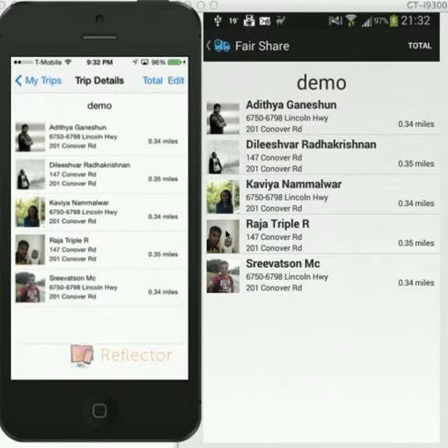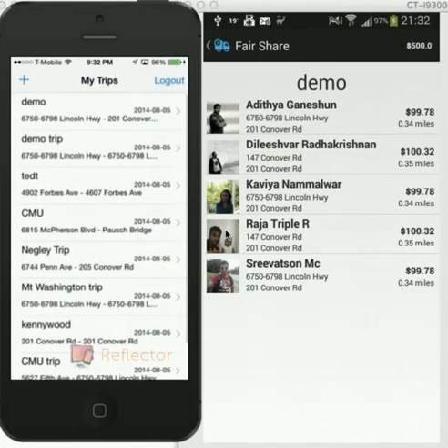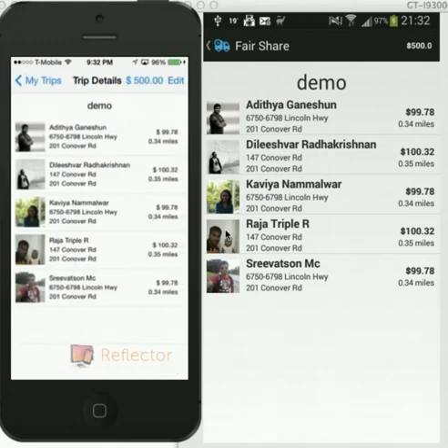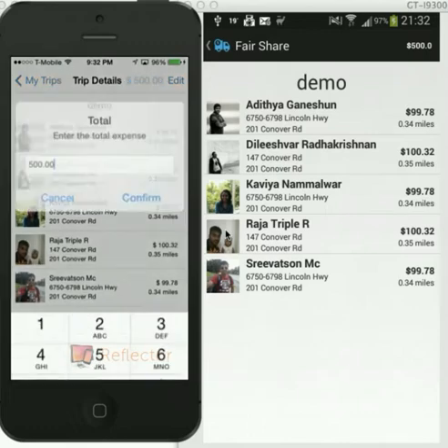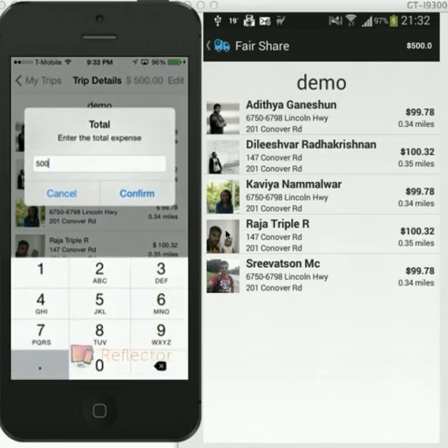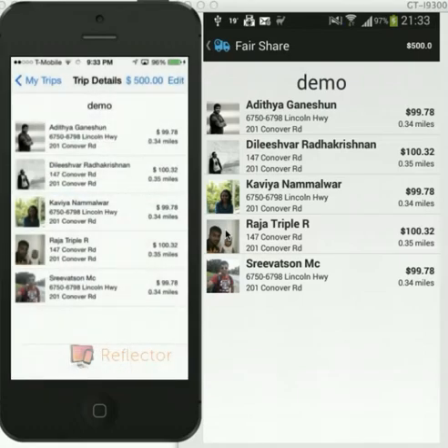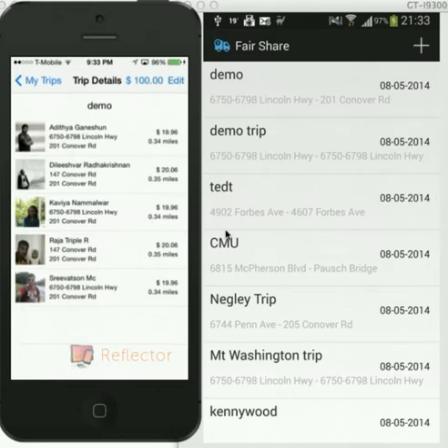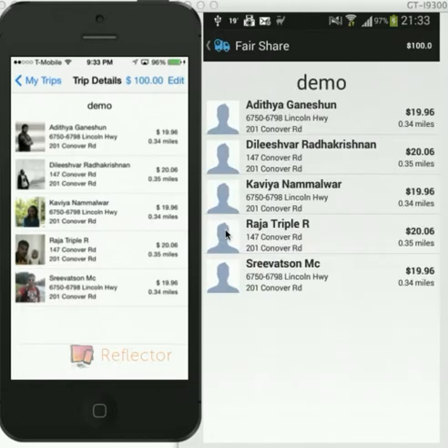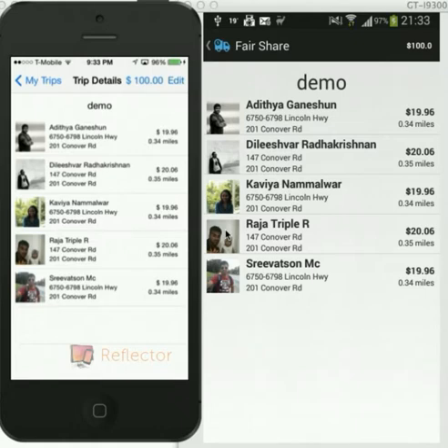And in the background, the total is being calculated according to the distance the user has traveled, and automatically the total is updated in the screen. And similarly, you can see in the iPhone as well how much each user owes for the trip is being updated. Similarly, in the iPhone also we can update the cost. And similarly, we can see in the Android screen the cost has been updated, and each user's cost has been updated.